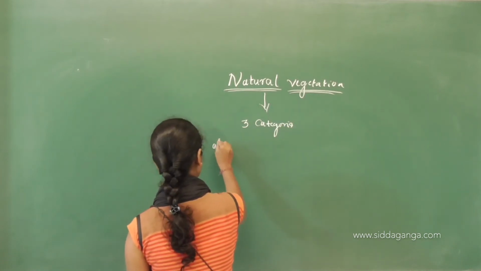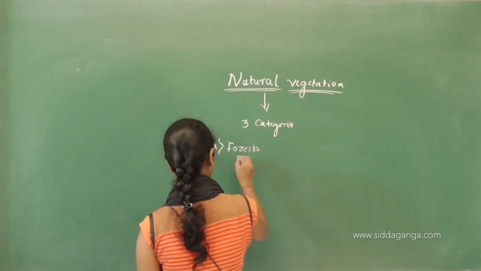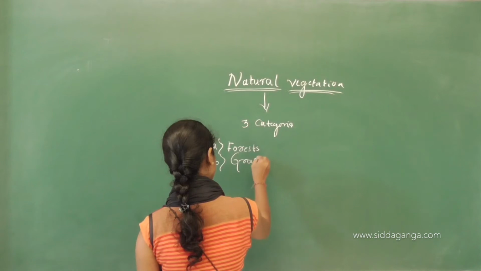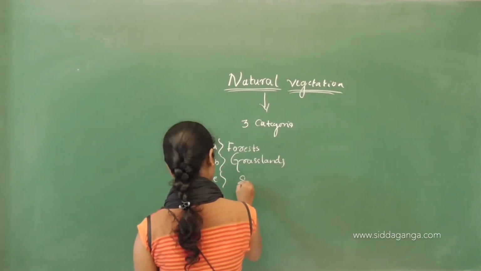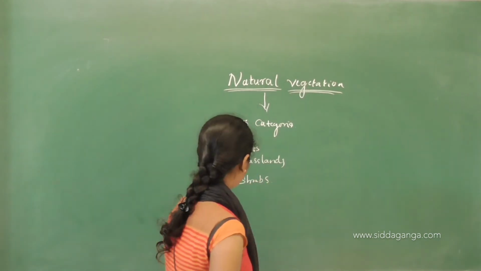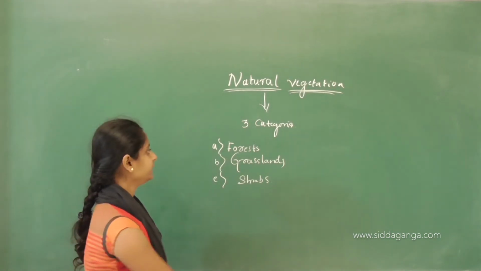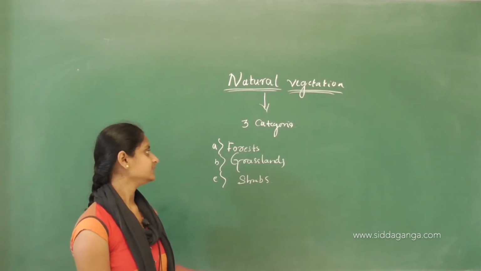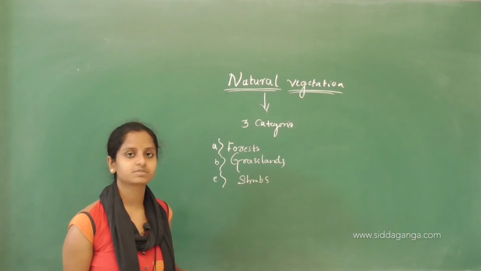They are forest, the second one is grasslands, and the third one is shrubs.